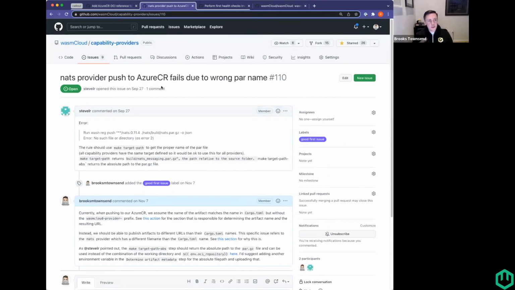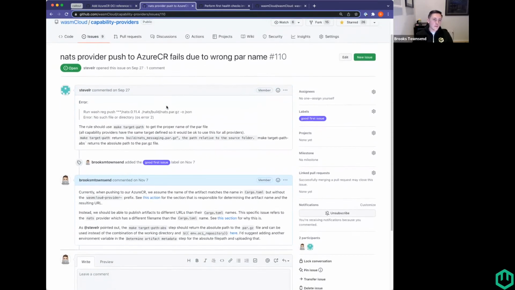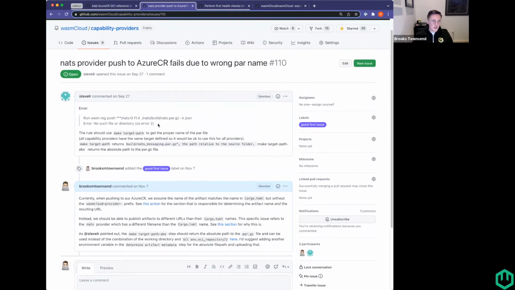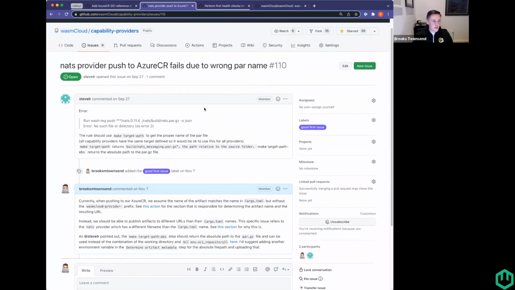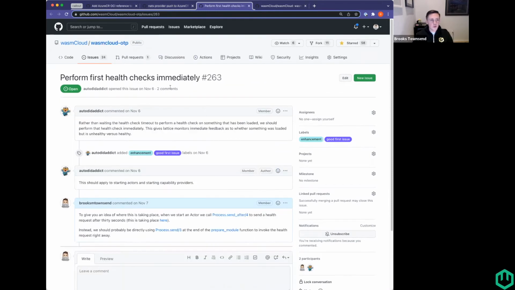The second one is also in the capability providers repo. This is a simple fix in our NATS provider release action. It's simply that we name the binary something different than the action is expecting. And we'd love for just a little bit of extra attention on this. This is something that's kind of flown under the radar since we don't release the provider super often because it's pretty well fleshed out.